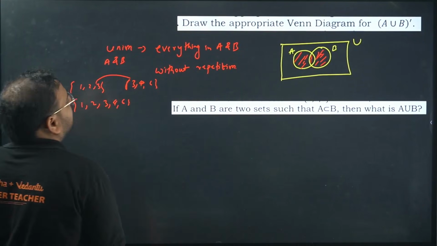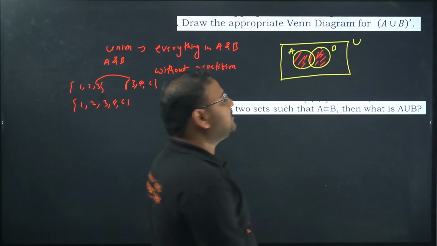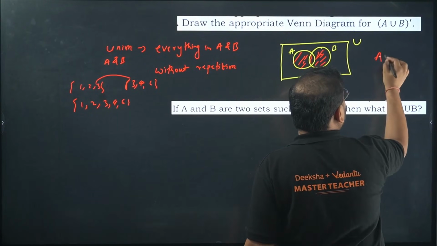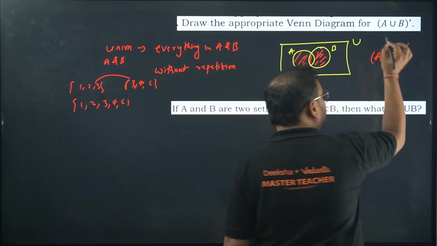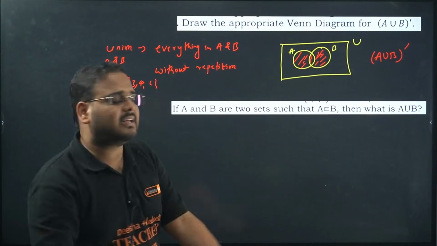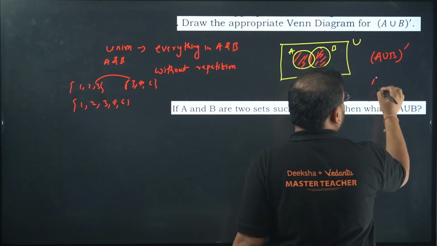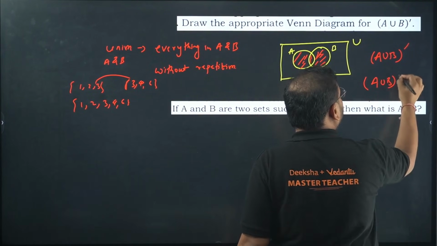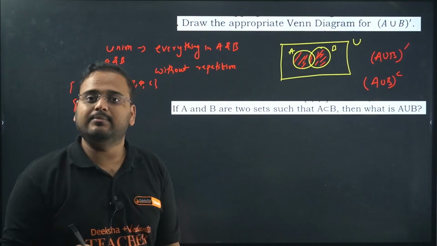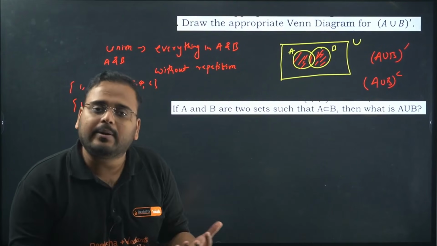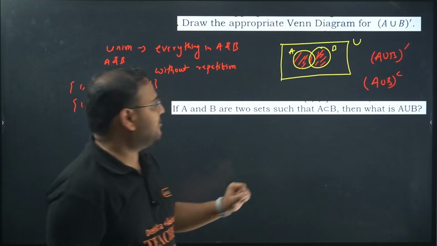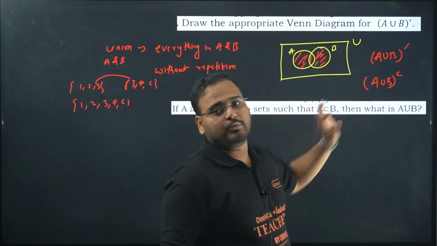Okay. Answer is what? Check here. Not union. They are not asking us A union B. They are asking us A union B complement. This dash means complement. They can sometimes ask you this as A union B with the C. It has the same meaning. C means complement. What's the meaning of complement? Everything but. Everything but means everything but the union.